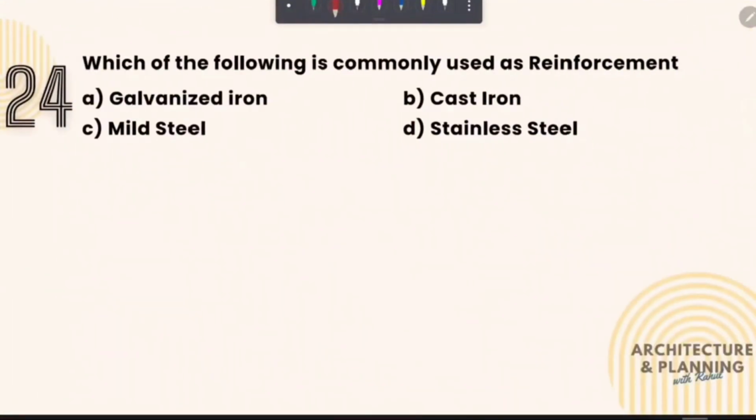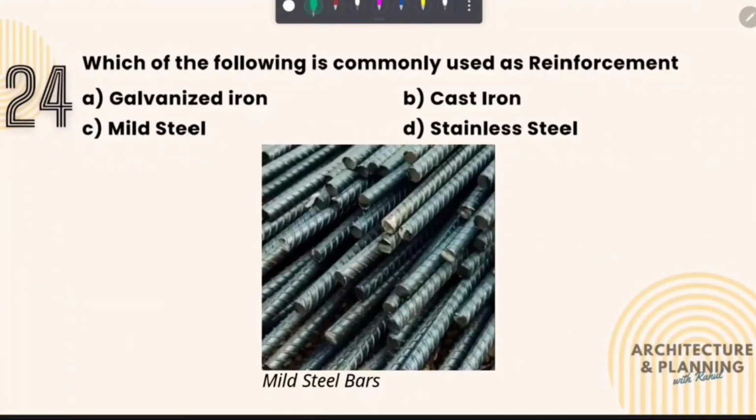Let's move to the next question. Which of the following is commonly used as reinforcement? So the answer is mild steel, which is commonly used as reinforcement. Therefore, the correct answer is option number C.